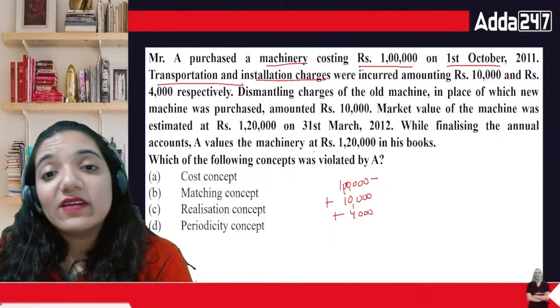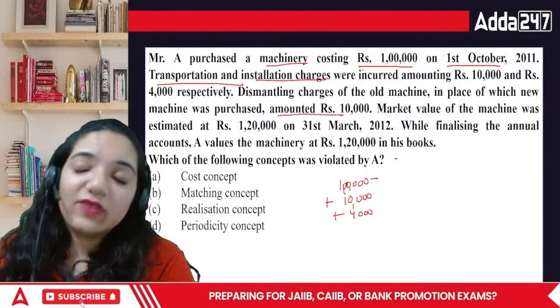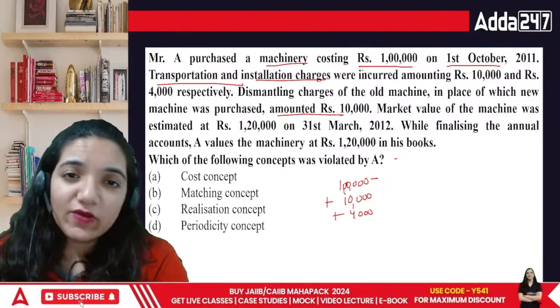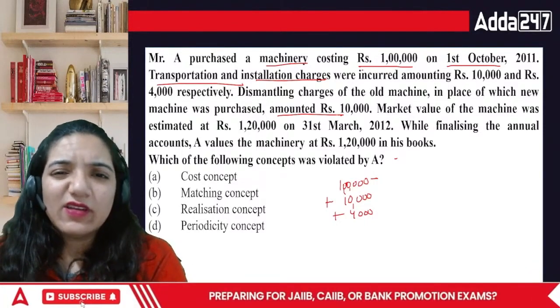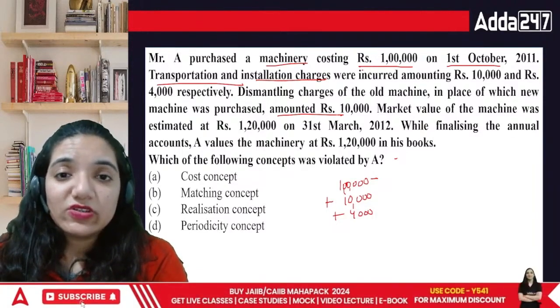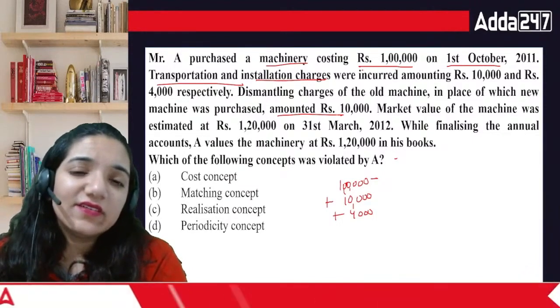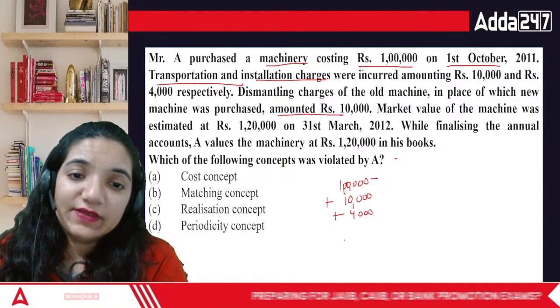Then they said dismantling charge of old machine in which the new is also done. Basically, old machinery was installed. I have to remove the old to put the new one. So what should we do about this 10K? Shall I include it? I'm supposed to. If I don't remove the old machinery, where will I put the new machinery? So technically, can I say this 10,000 has to be considered? It has to be. Otherwise, you cannot put the machinery there.